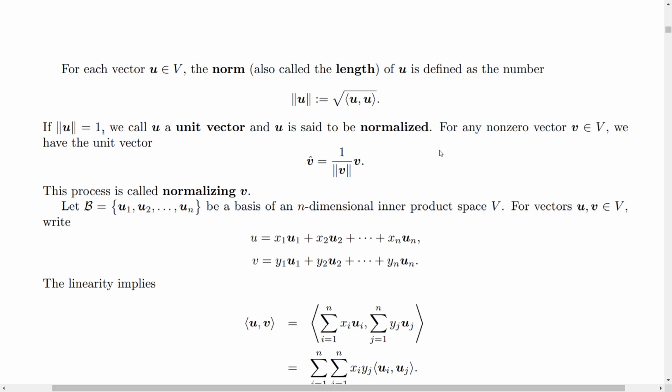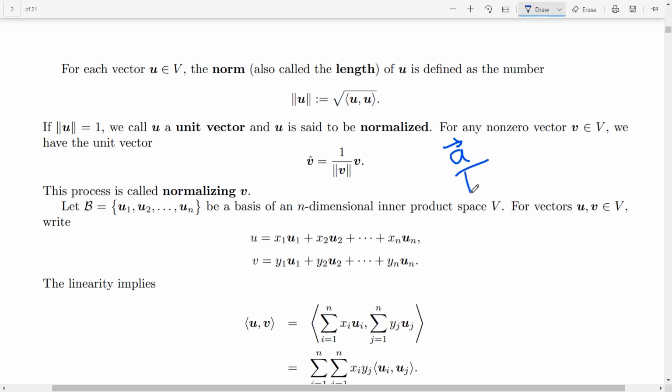And also for any non-zero vector v in V, we have the unit vector v cap equal to 1 by norm of v times v. We already studied this. Whenever you divide a vector by its modulus value, magnitude, this will become a unit vector. So the same concept we are using here. This will always be a unit vector. This concept is called normalizing the vector, right?